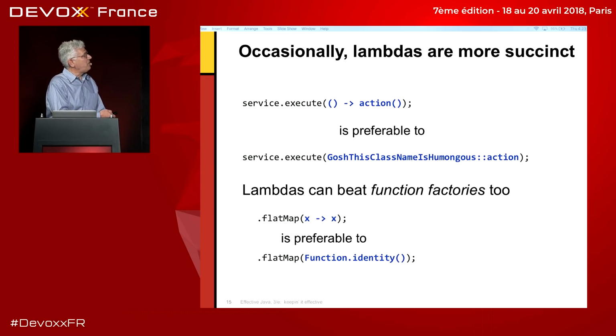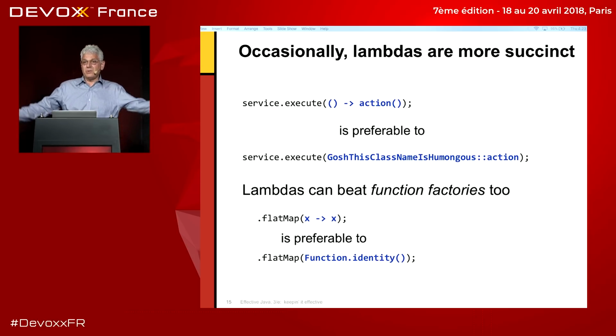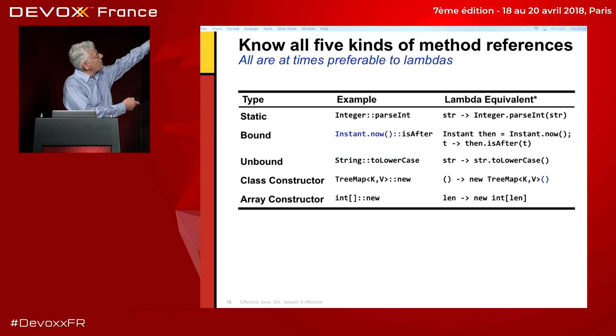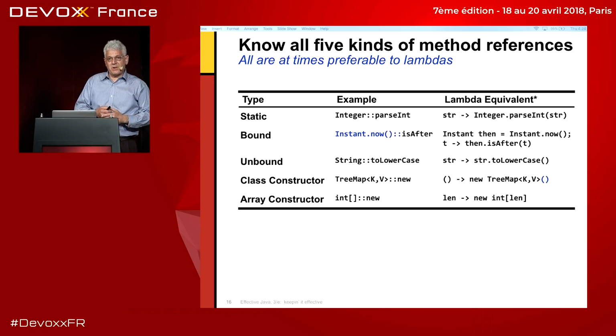Lambdas similarly can beat function factories. There's something in Function called Function.identity that returns the identity function of an appropriate type. And when people see it, they say, ooh, and they use it every time they can. But it turns out that it's really kind of longer and uglier than simply saying a function that takes x and returns x. So you should generally, oh, right. Another thing is there are 5 different kinds of method references.